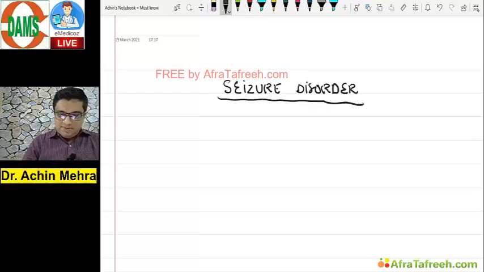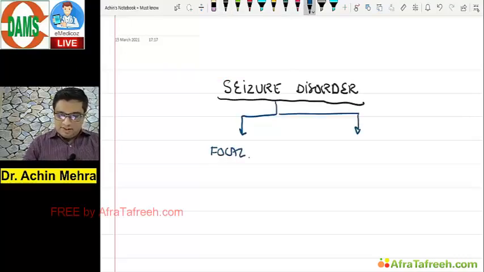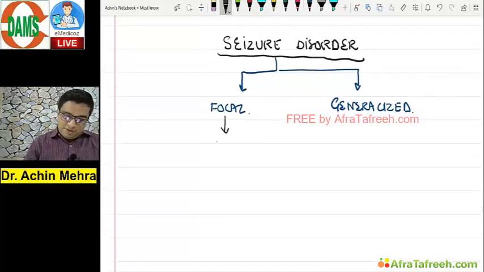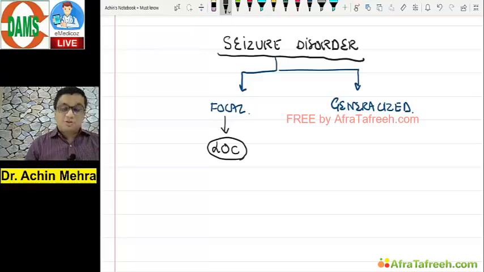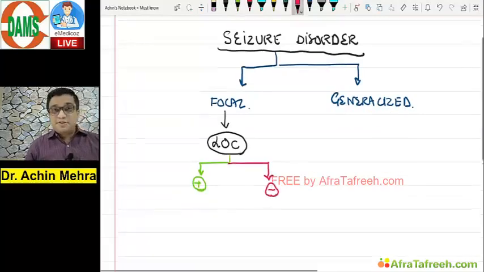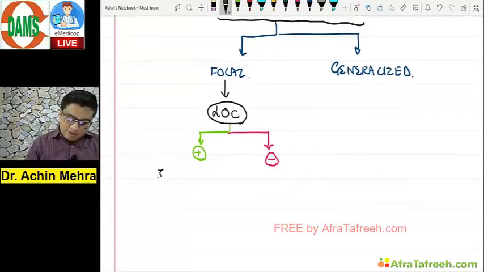Seizure is basically classified into two major heads: focal seizure and generalized seizure. Focal seizure is classified on the basis of loss of consciousness, or LOC. If LOC is present, it is known as focal seizure with impaired awareness.